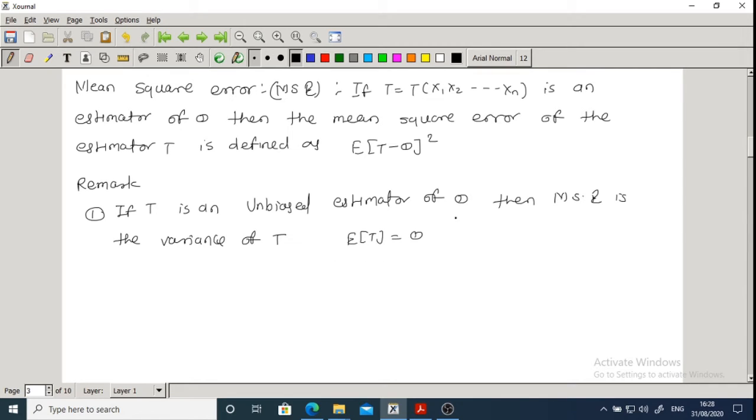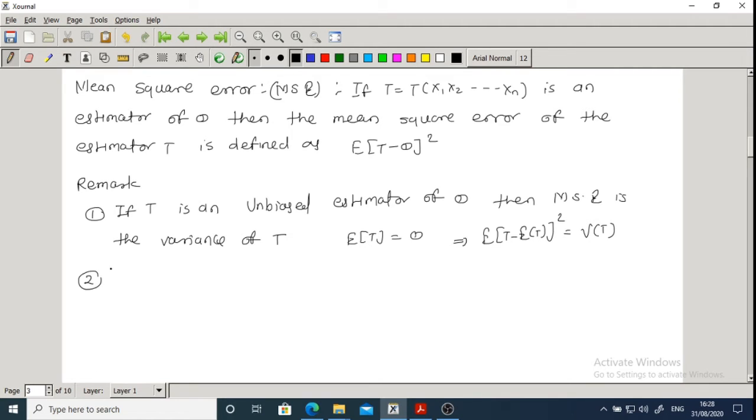If I replace that in this formula, this implies expectation of (T minus expectation of T) whole square. This is the formula of variance of T, correct?